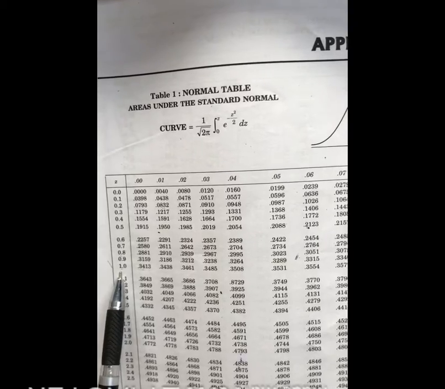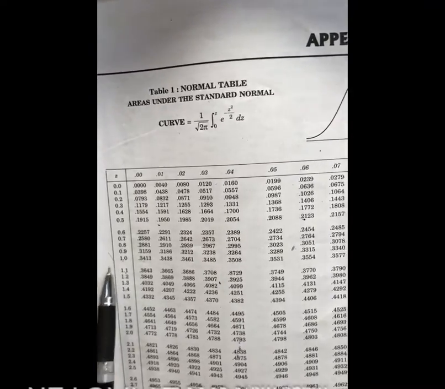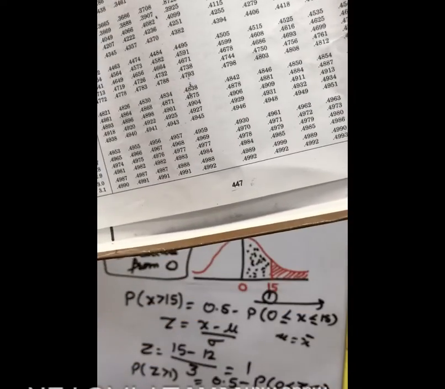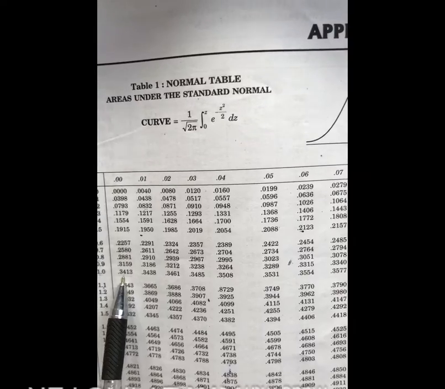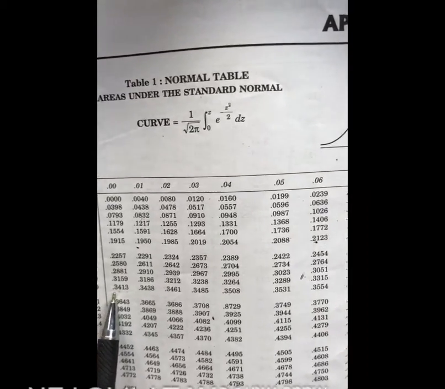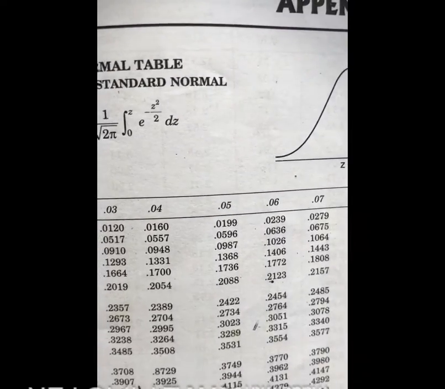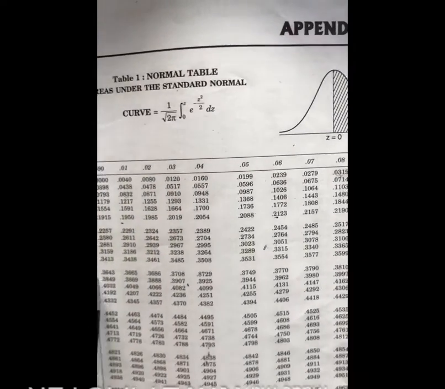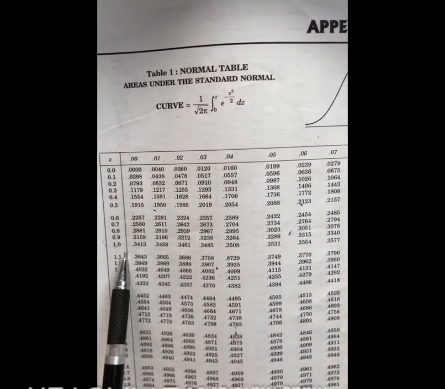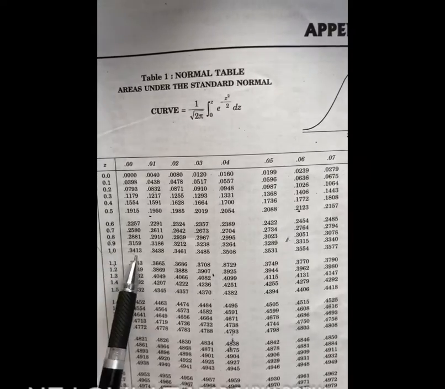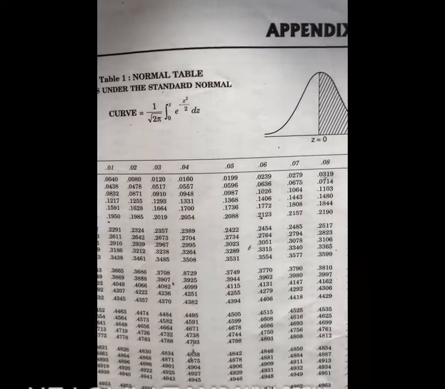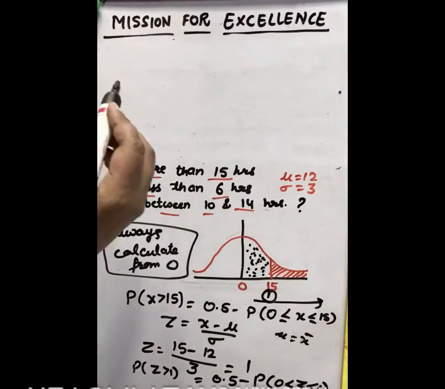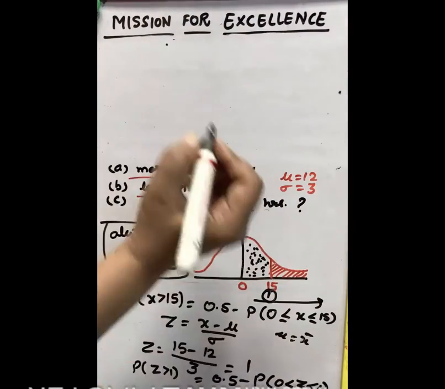Here it is 1. Now in this question there is only z equal to 1, there is no decimal point. So we will take here from 1.00. The value is, you can see here, 0.3413. So this value is 0.3413, z up to 1.0. So now let us put this value from the table. So now this value is 0.3413.